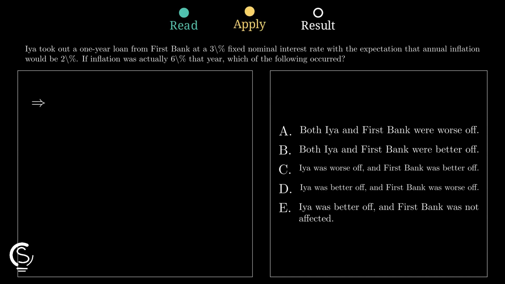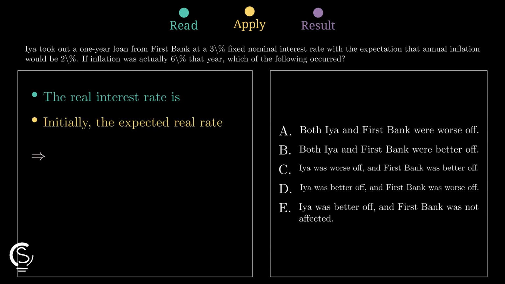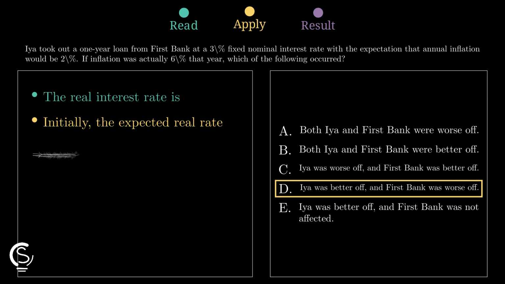When actual inflation jumped to 6%, the math changed completely. Subtracting 6 from 3 gives a negative 3% real rate, meaning the bank actually lost purchasing power overall. Since the bank receives less value than lent, they are worse off. Meanwhile, Aya pays back cheaper dollars, making her the winner.